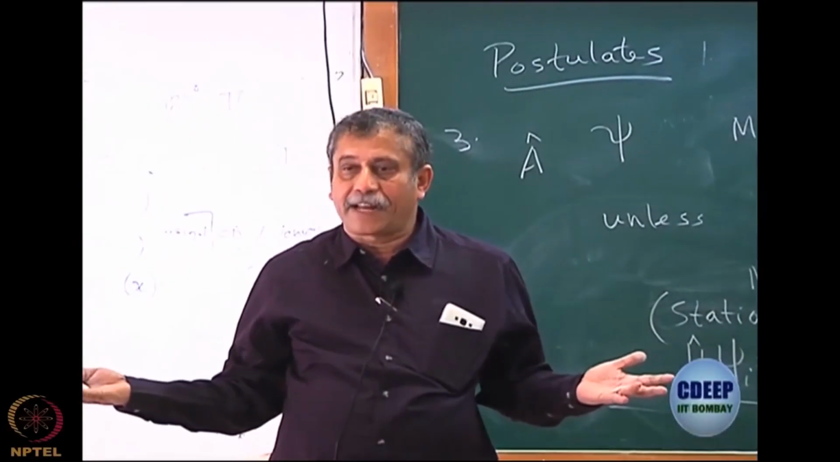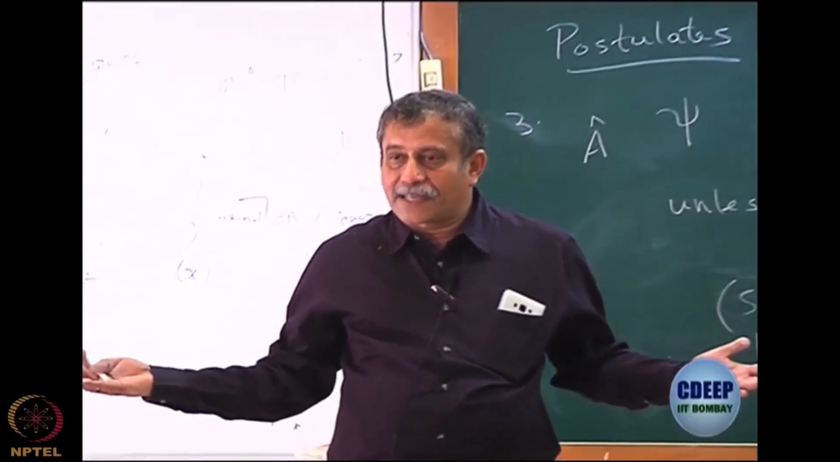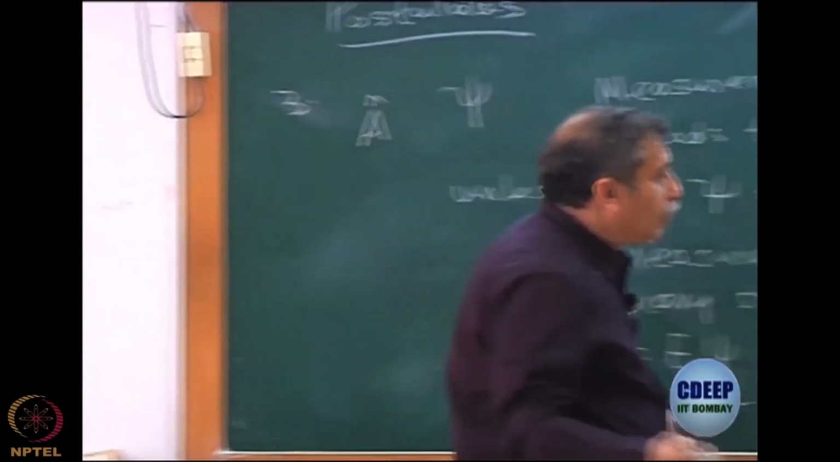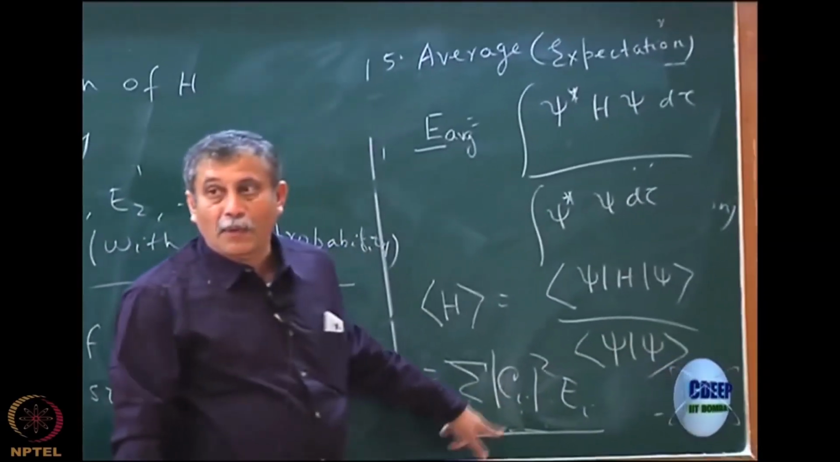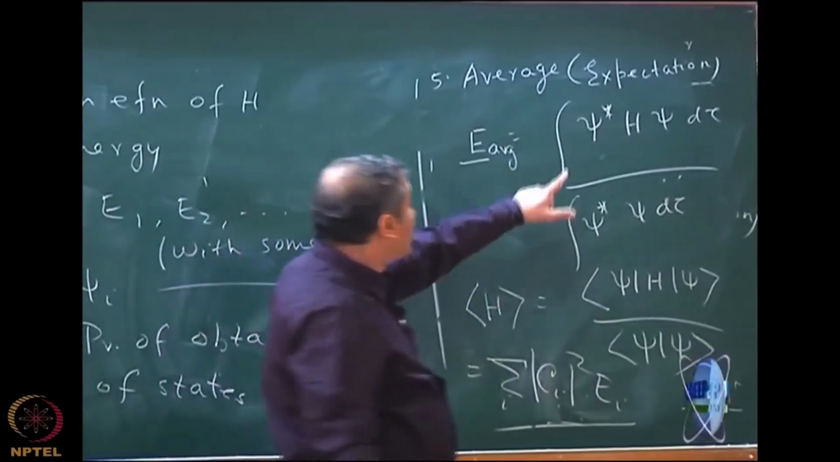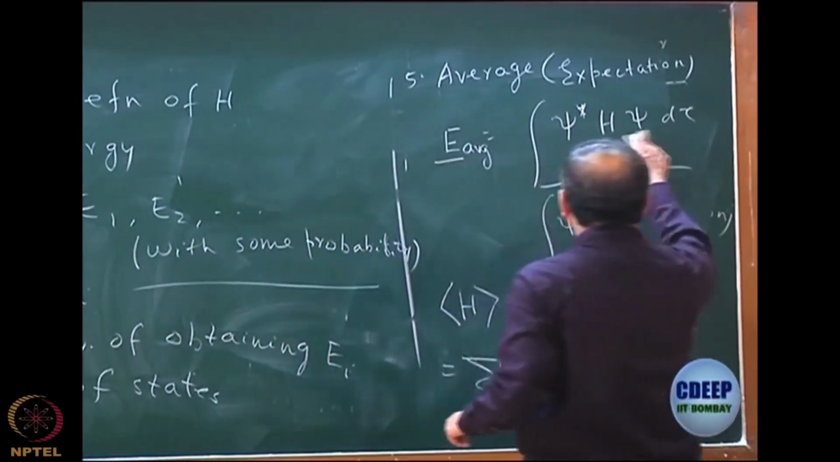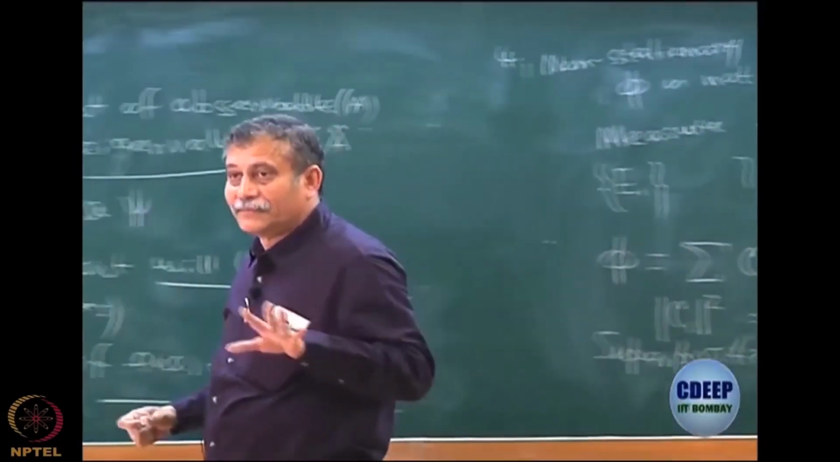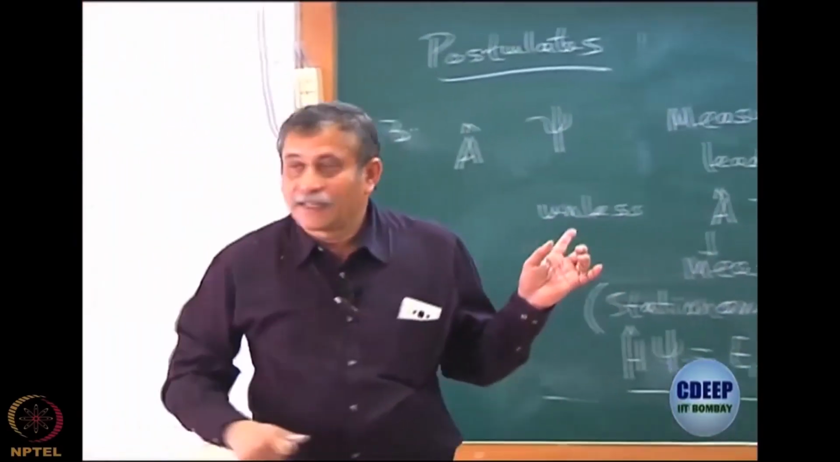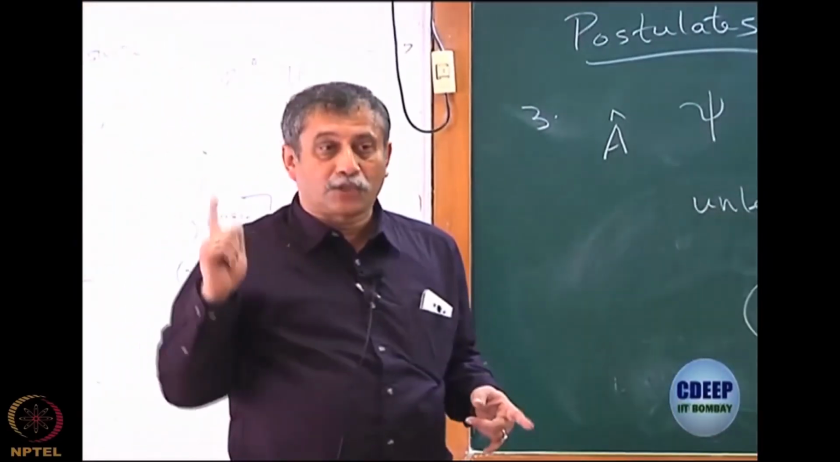So what would be the arithmetic average? It is like a weighted average, sum over I mod Ci square Ei, which I showed in the previous course is nothing but this. I hope all of you will be able to do this. Just stick in the psi and psi star, so that I could ask in some exam how to get this value. Okay, so that's an average value which I had actually shown in the class.